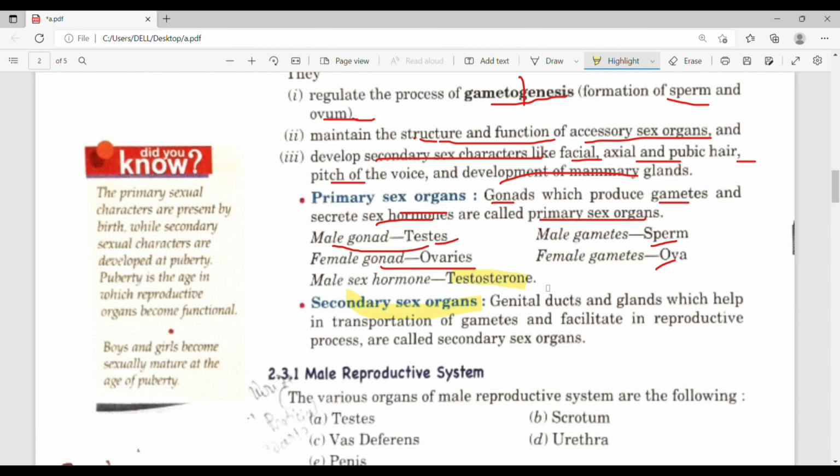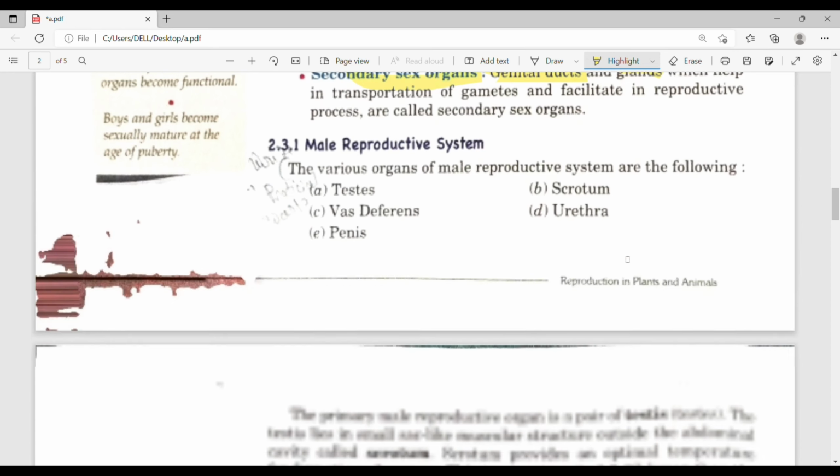Secondary sex organs: genital ducts and glands which help in transportation of gametes and facilitate reproduction are called secondary sexual organs. So basically secondary sexual organs are genital ducts and glands which facilitate the process of reproduction. They are known as secondary sexual organs.